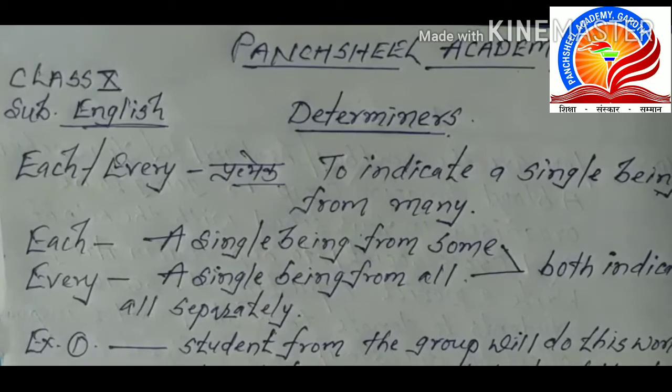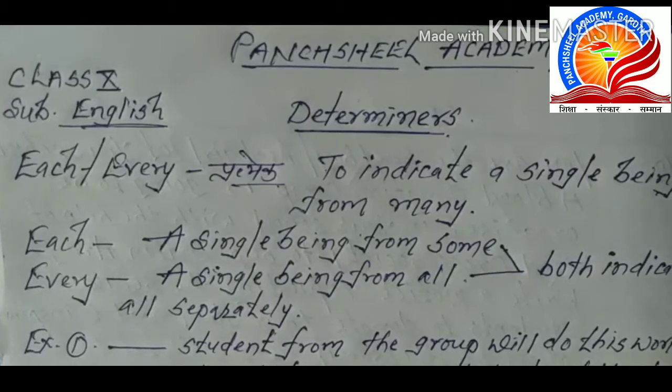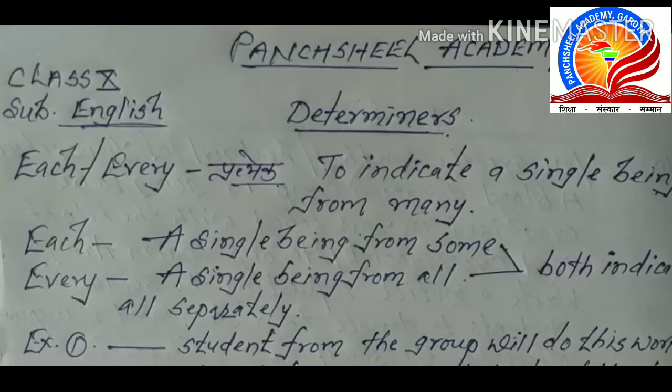Now see, each means a single being from some. When there are some or few people and we will have to indicate each one, we will have to use the word each. Now every, a single being from all. Now when we talk about all the people and if we want to indicate particularly, we will have to use the word every. Now see the example and that will make it clear for you.